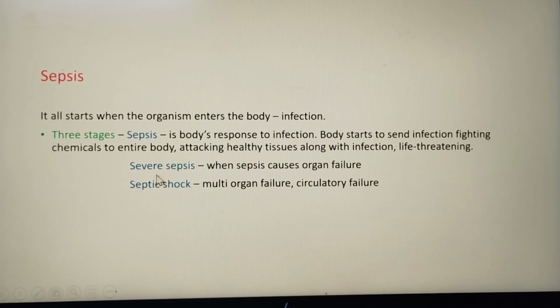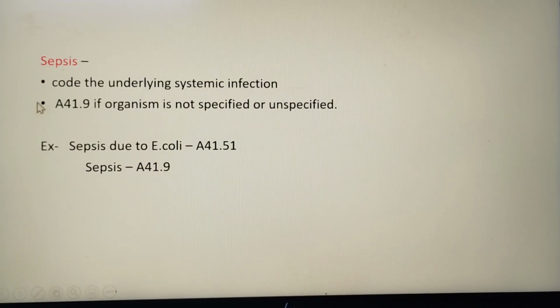The second stage is severe sepsis, which is associated with organ failure. Whenever an organ has failed, it is called severe sepsis. And the last stage is septic shock, where multiple organs of our body fail, leading to circulatory failure, and it may lead to death also. So this is the concept of sepsis. Next, the guidelines.